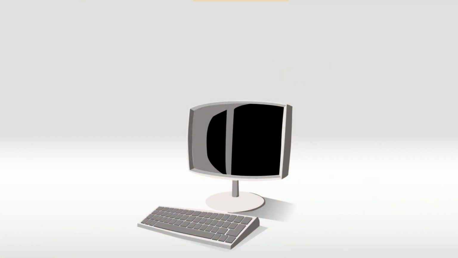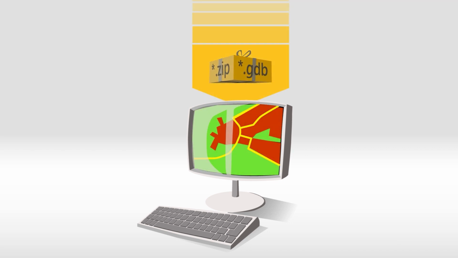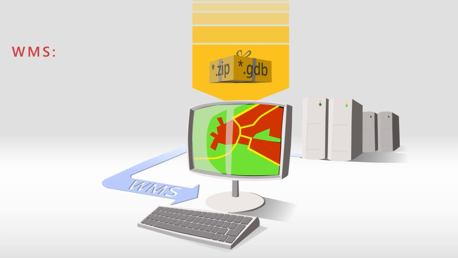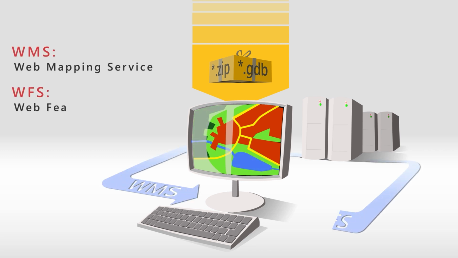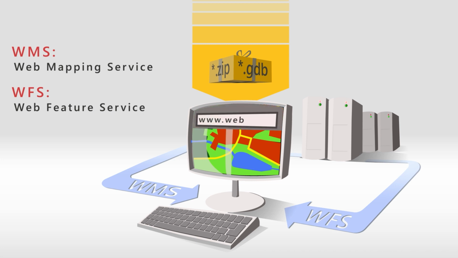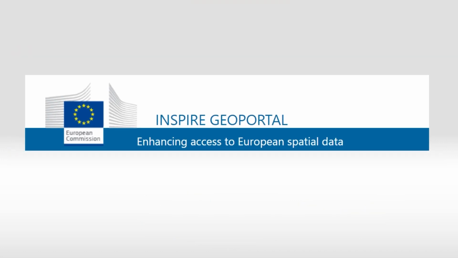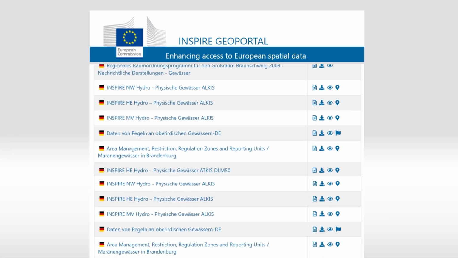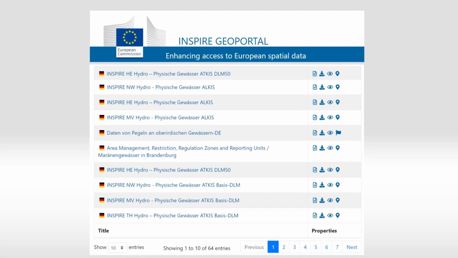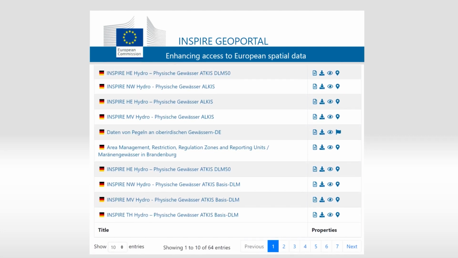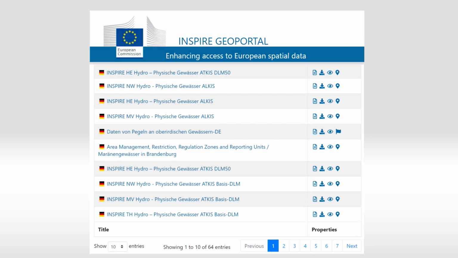The geobasic data are available for download as geodatabases specific to each federal state in Germany. They can also be accessed as web services via Web Mapping Services WMS and Web Feature Services WFS. This enables flexible use as WebGIS applications. Some federal states have already made geobasic data part of their freely available data. At the European scale, the datasets are integrated into the Inspire data model.